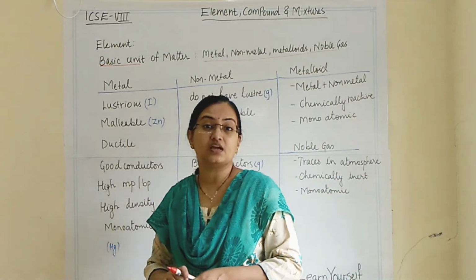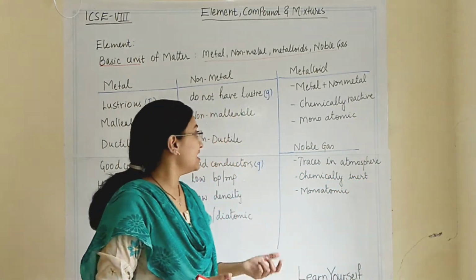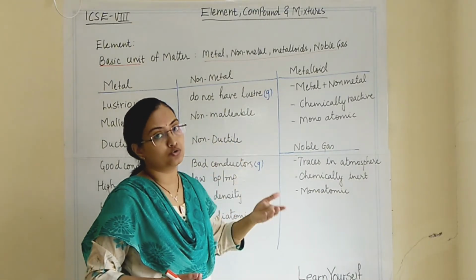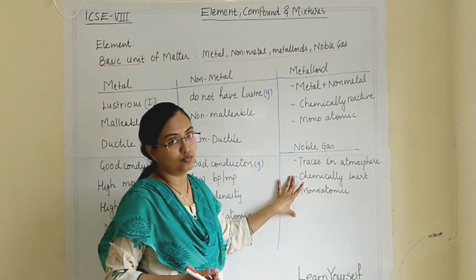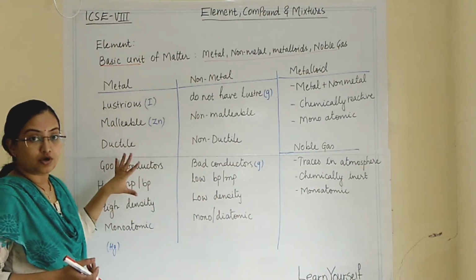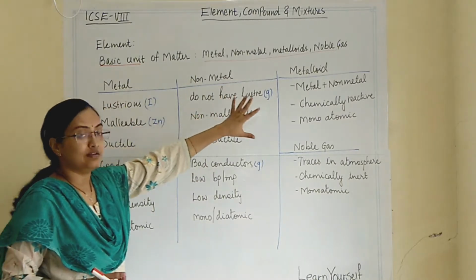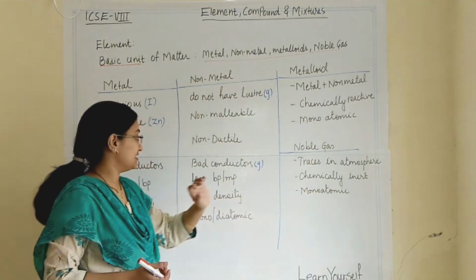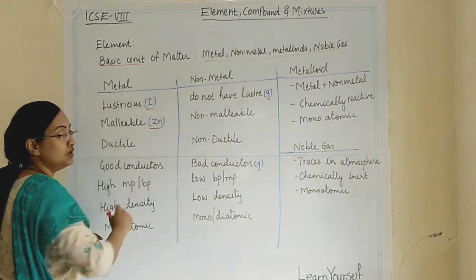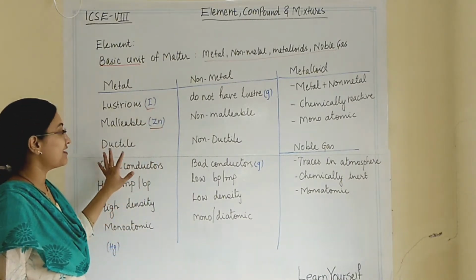If the question comes, what are the metalloids, then you can note down this characteristic property and give one or two examples. The same for noble gas. So these are the total characteristic properties for metal, non-metal, metalloids and noble gas. Let us see one by one. Whatever I have marked with blue letters, they are exceptions.